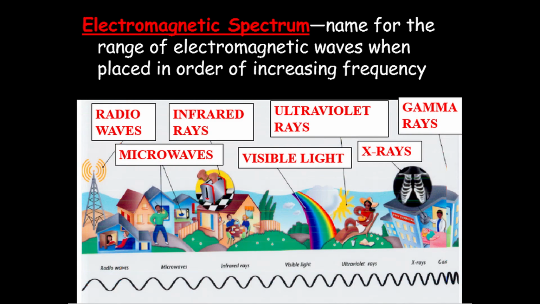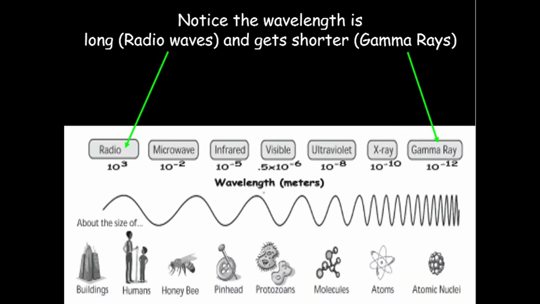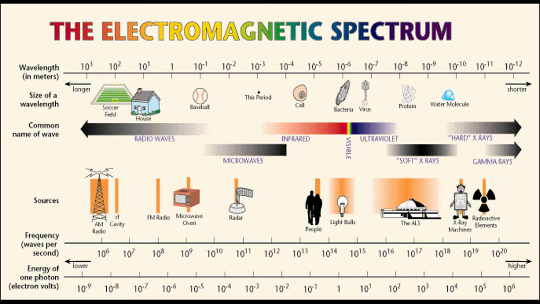The electromagnetic spectrum is the name for the range of electromagnetic waves when placed in order of increasing frequency. Radio wave has the lowest frequency while gamma ray has the highest frequency. The different electromagnetic waves have several applications in our daily lives. They are very useful in communications, lightings, medicine, security, navigation, and other technological advancement.